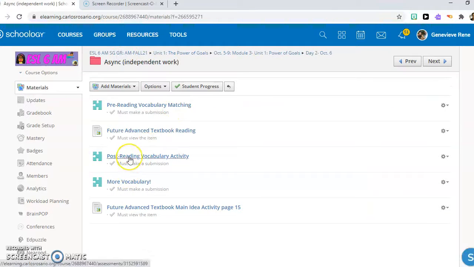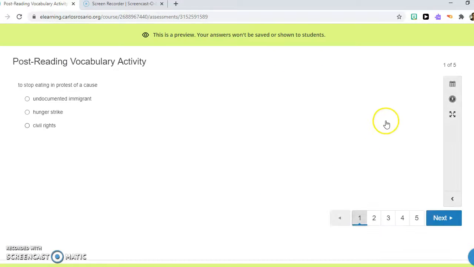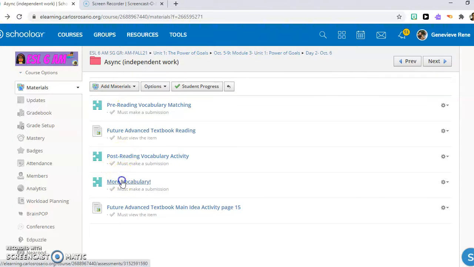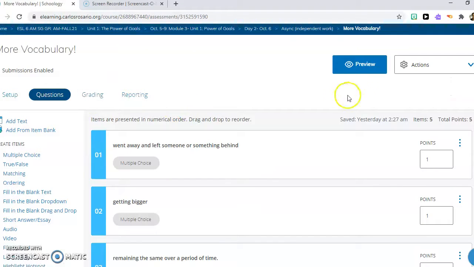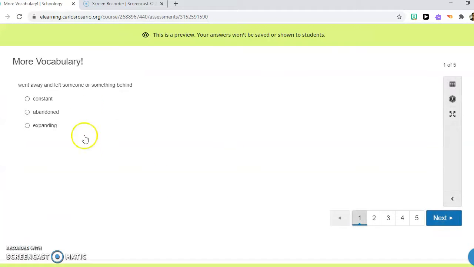Then you will do another vocabulary activity. Start a new attempt, and you just select the correct answer. And another vocabulary activity. Start a new attempt. Same thing. Select the correct answer until you are finished.